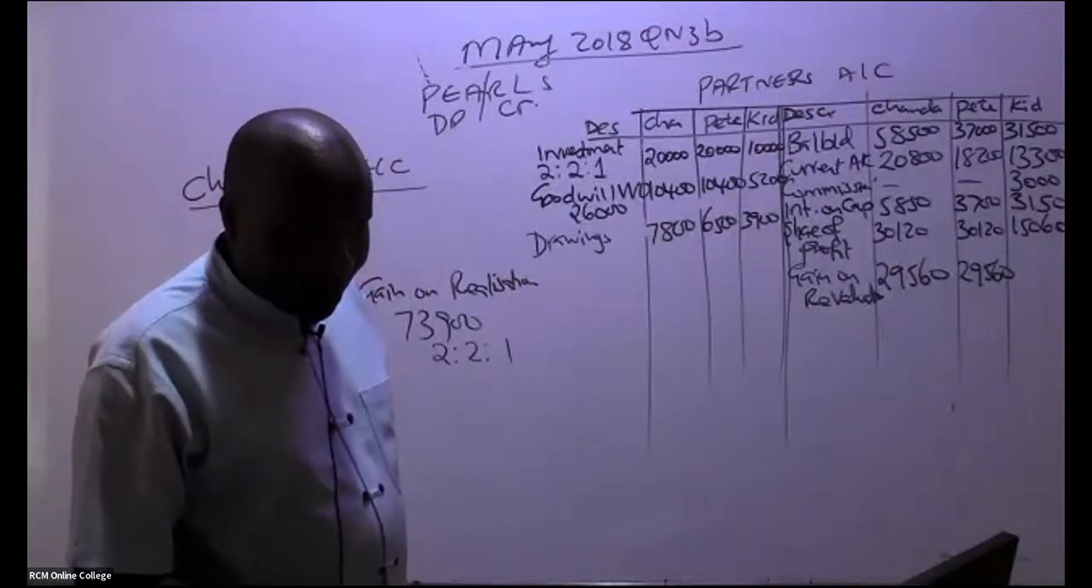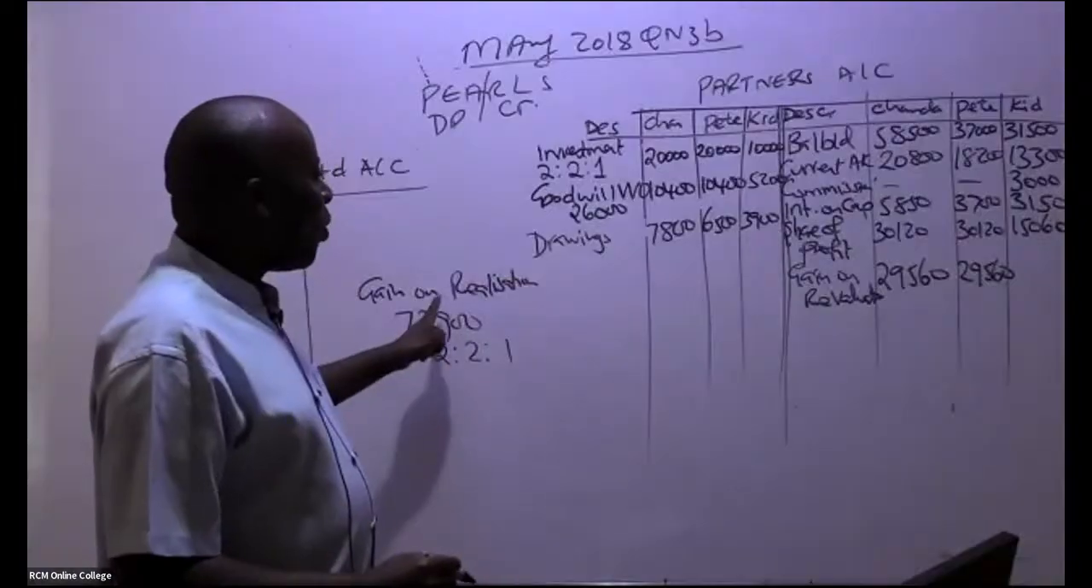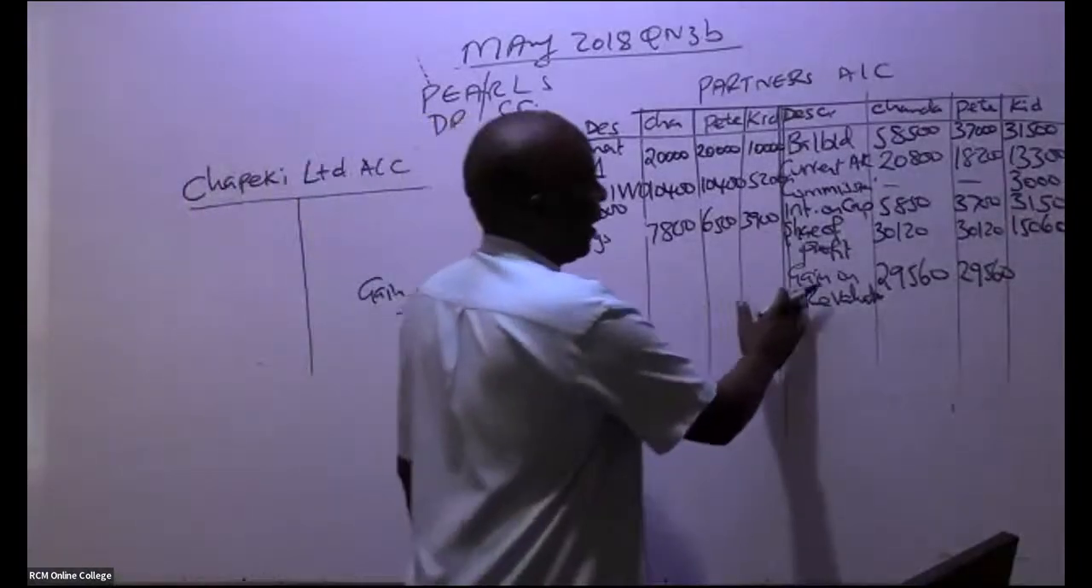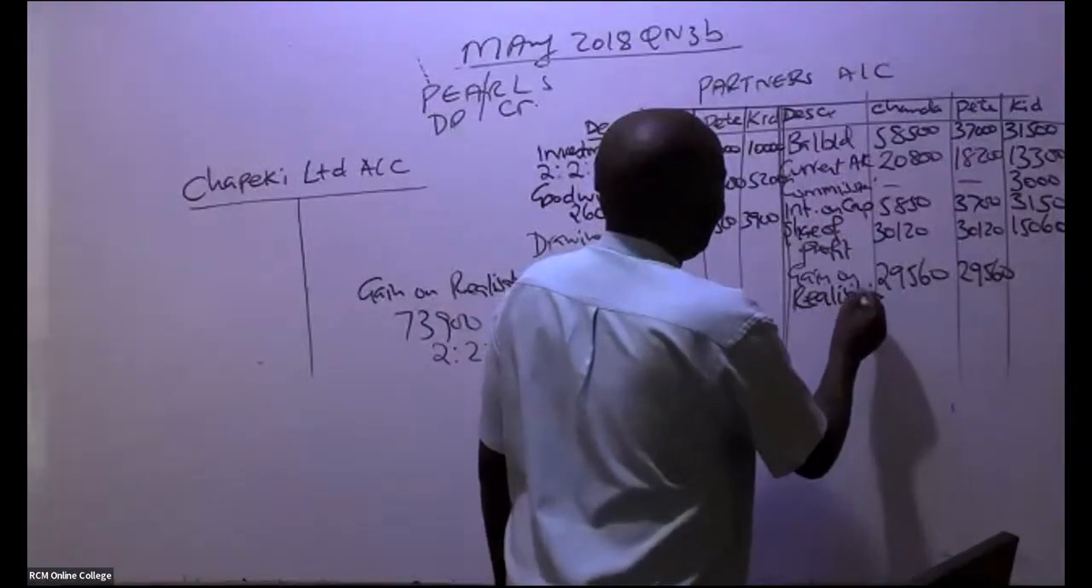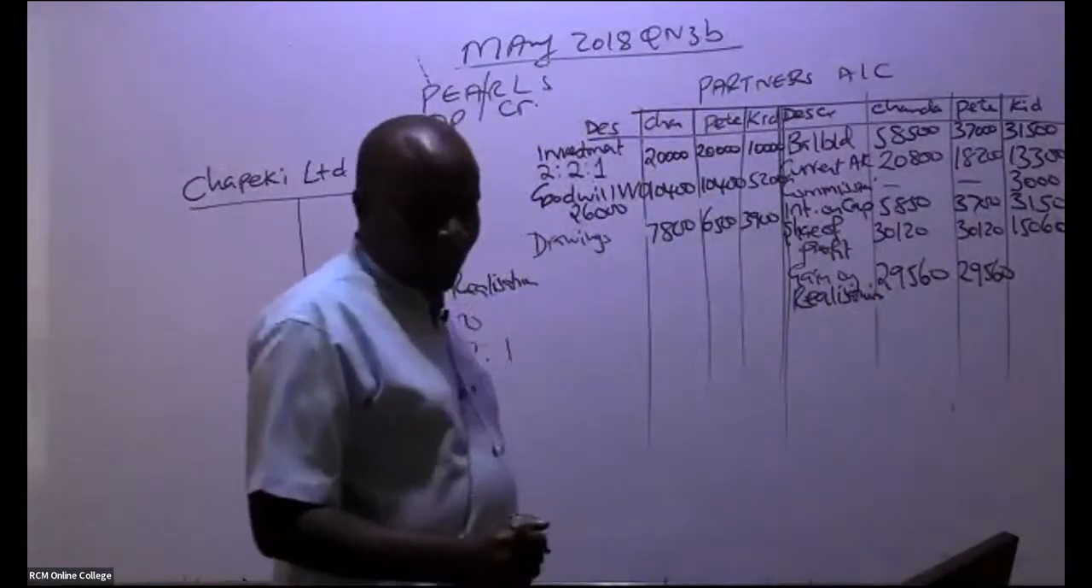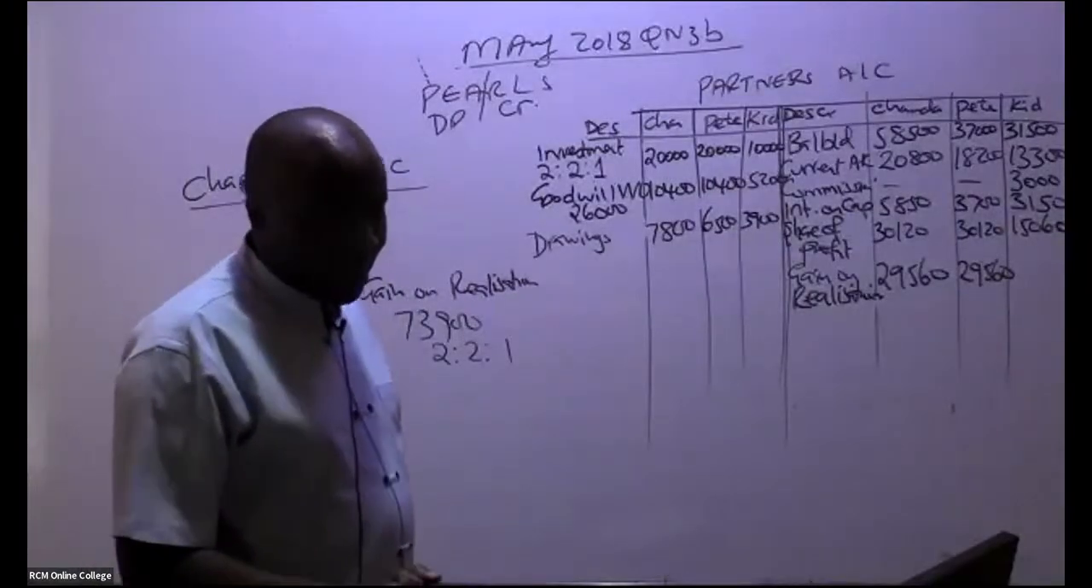These are the smaller ninja. Yeah, remember it's gain on realization, not revaluation. It's gain on realization. You are a very good student. Yeah, it's gain on realization. So this smaller ninja gets 14,780.